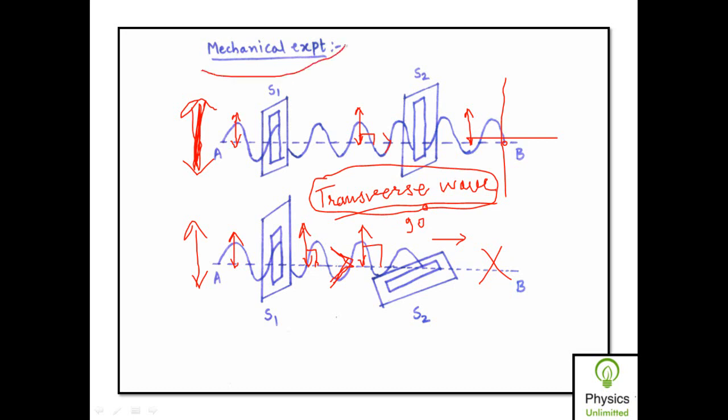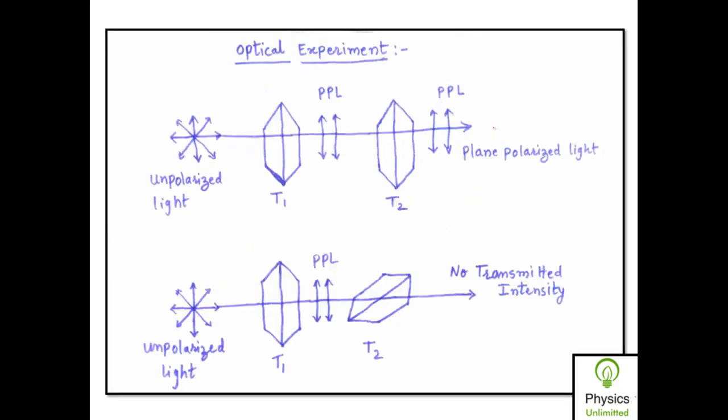So this is about the mechanical experiment, which is an example of strings. Now let us perform one more experiment, which is an optical experiment with the help of light. So here we have a source of light which is called an unpolarized source of light. Why is it called an unpolarized source of light?